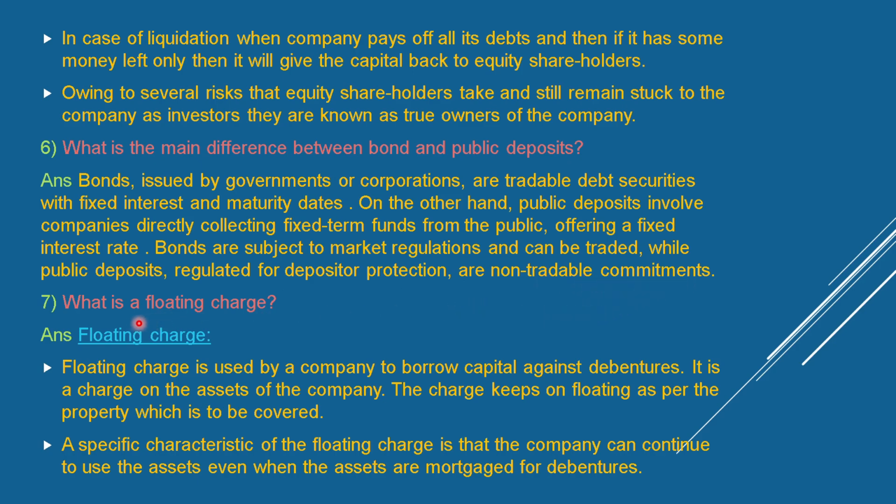What is a floating charge? A floating charge is used by a company to borrow capital against debentures. It is a charge on the assets of the company. The charge keeps on floating as per the property which is covered. A specific characteristic of a floating charge is that the company can continue to use the assets even when the assets are mortgaged for debentures.